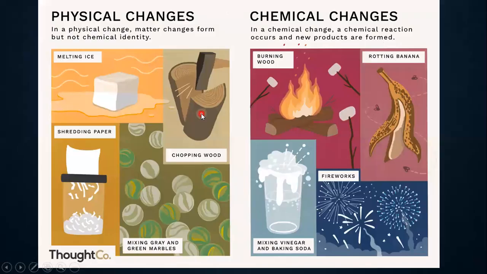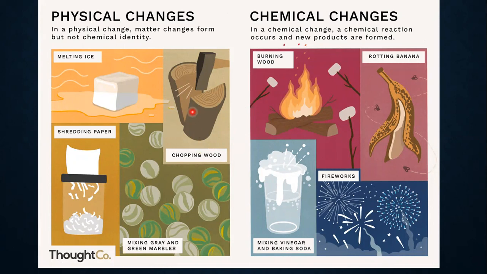Let's see these one by one. In a physical change, as I said, no new thing will be formed. The change in a substance is physical when a substance is cut, bent, broken, painted, or peeled.